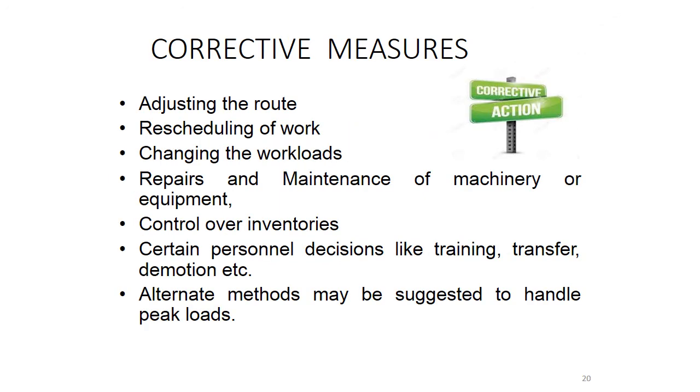Next is corrective measures. This is the last stage. In corrective measures, if something goes wrong, we have to take action. Corrective measures are related to adjusting the route, rescheduling the work if required, changing the workload if required, repairs and maintenance of machinery or equipment, control over inventories, and certain personnel decisions like training of workers, transfer of workers or demotion, etc. Alternate methods may be suggested to handle peak loads. So those are the corrective measures, or corrective actions, we can say.